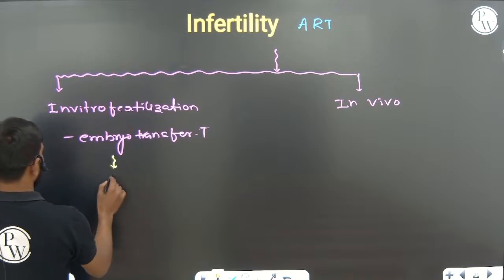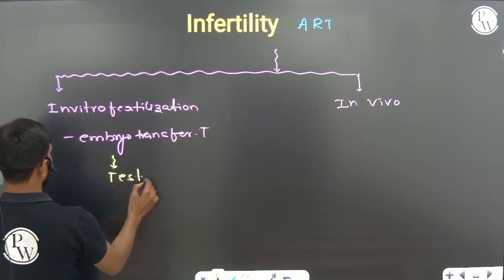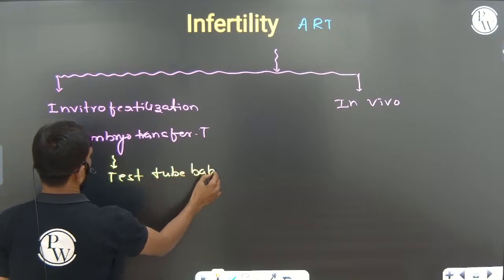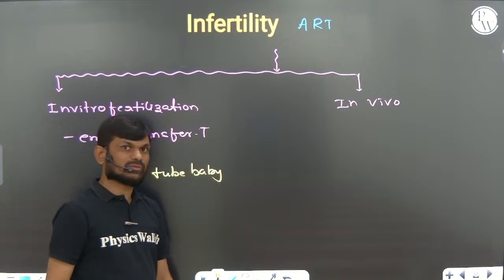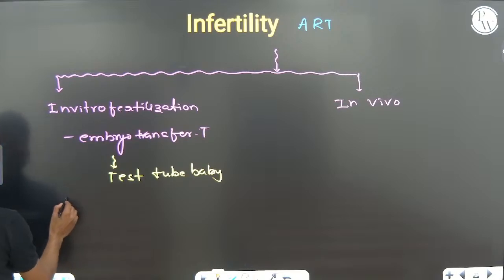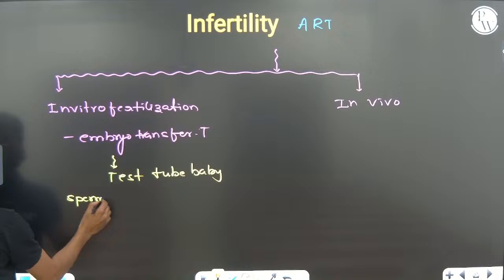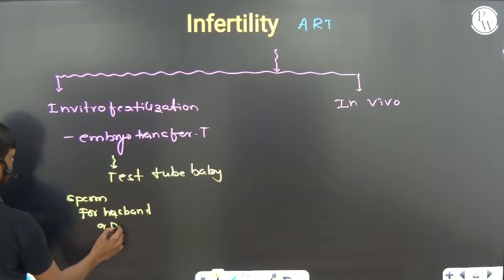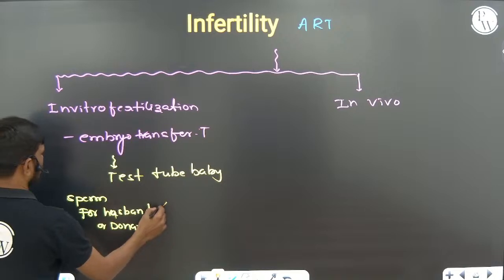It is commonly known as test tube baby. Here we collect sperm from the husband or donor, right?